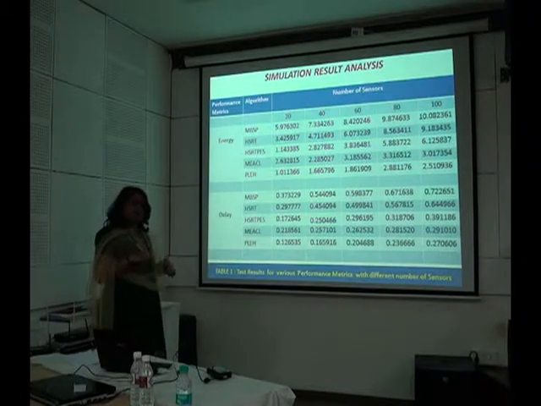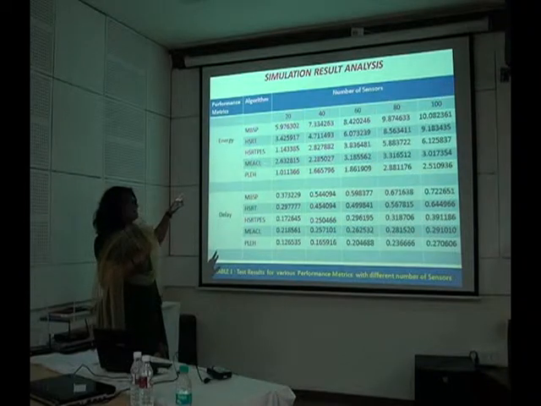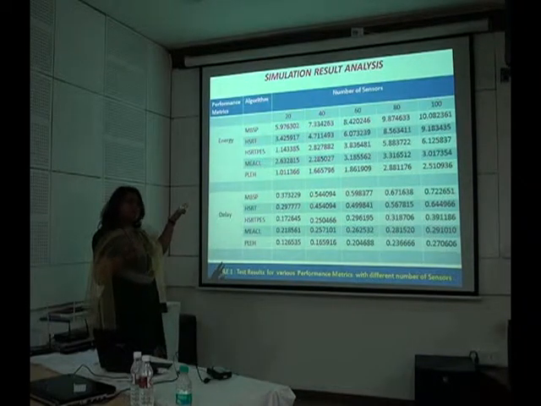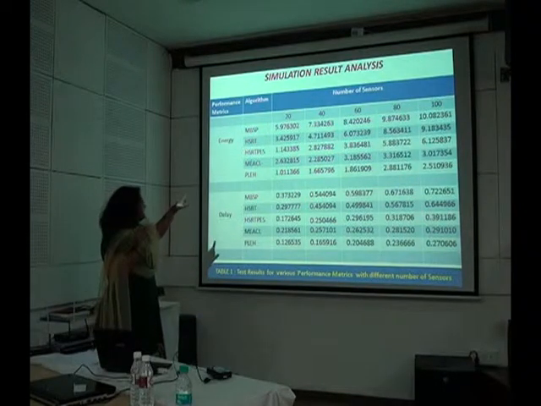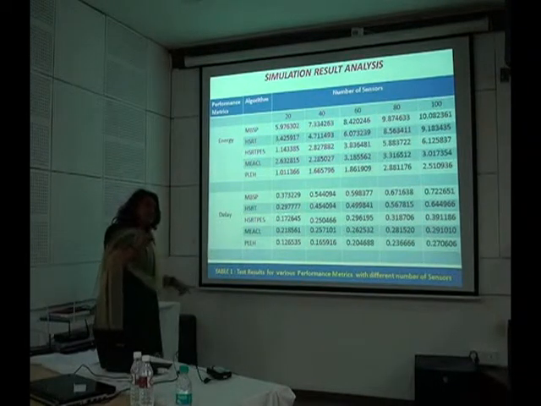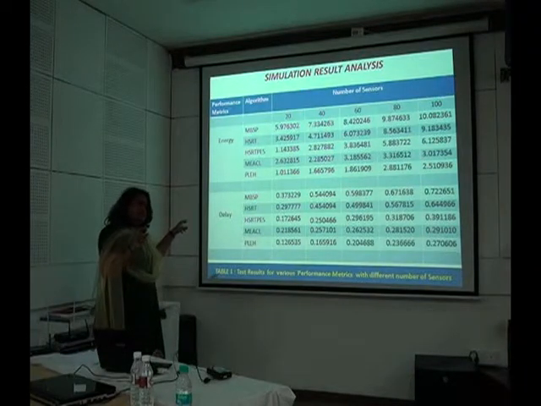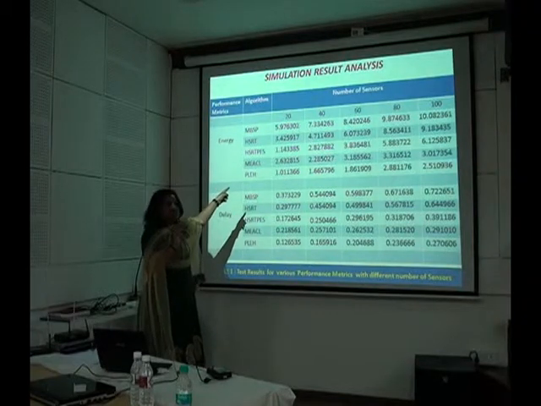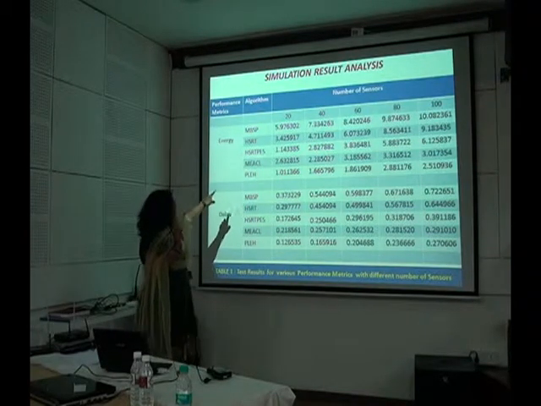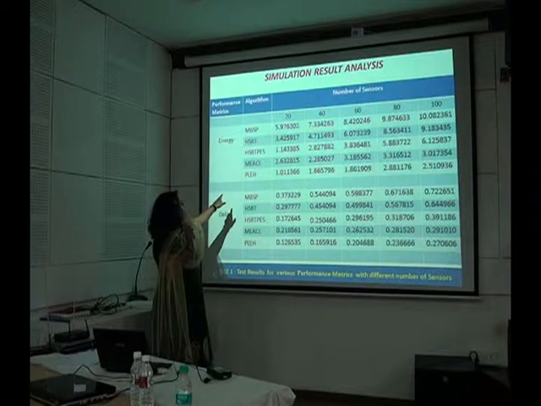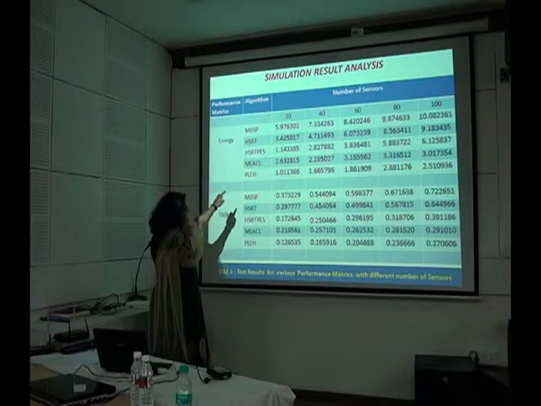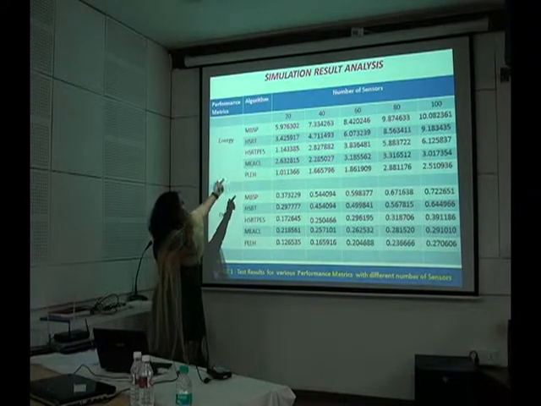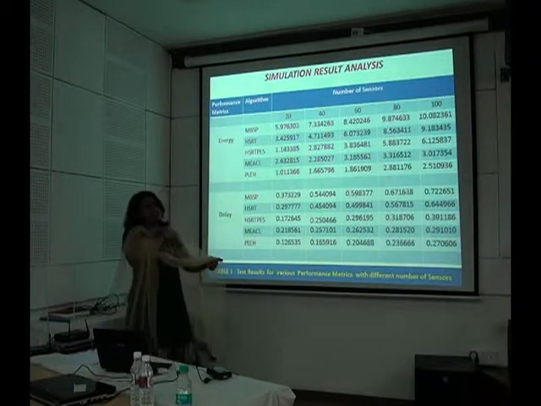HSRT is a technique which I have developed, that is the hybrid sync repositioning technique. Then HSRT-PES is a power efficient scheduling algorithm, that is phase 2, where I have developed a power efficient scheduling algorithm. Then MEACL is an existing localization algorithm, the mobile element associated cooperative localization scheme. And PLEH is my particle swarm optimization based localization technique using expected hop, which I have compared with the existing technique, MEACL.